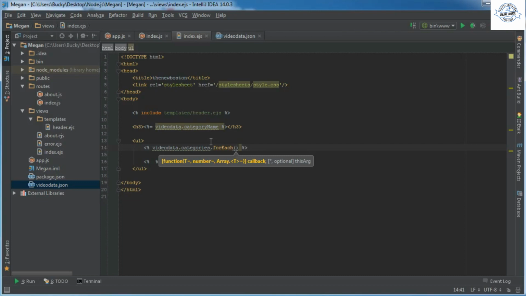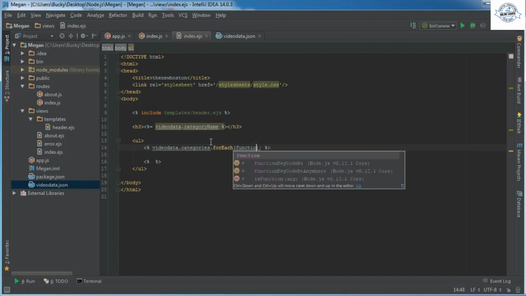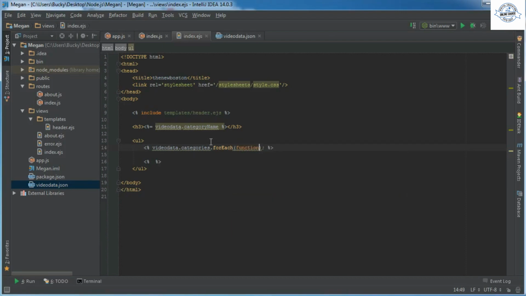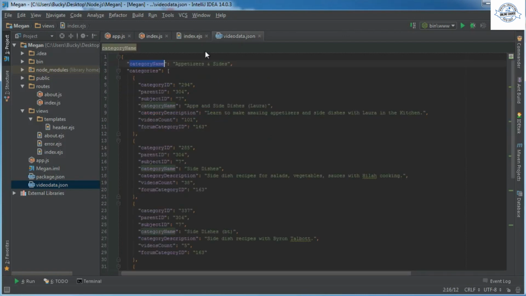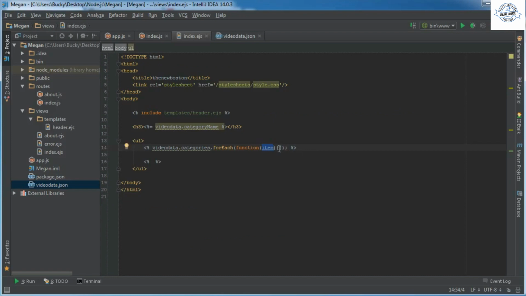So inside here, actually let me add my semicolon first. So inside here we're just going to throw in a function, and for the parameter of that function, we give it a temporary variable. Now this variable is going to represent each of these objects, so pretty much each category. From there we can just say print out the category name, or we can print out the view count, whatever we want to do.